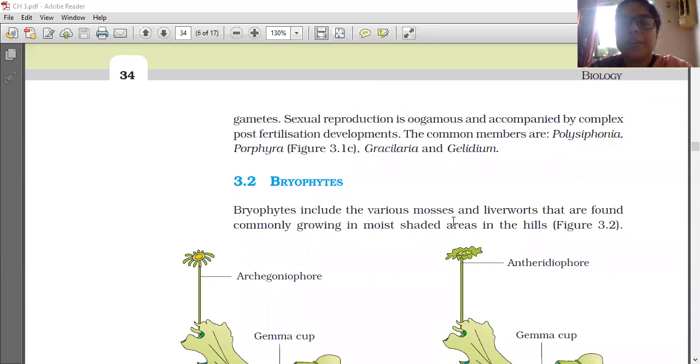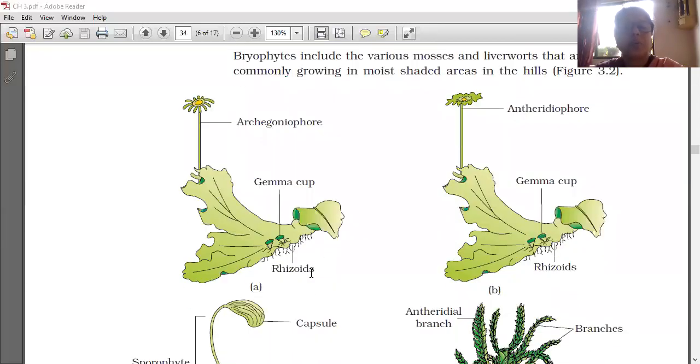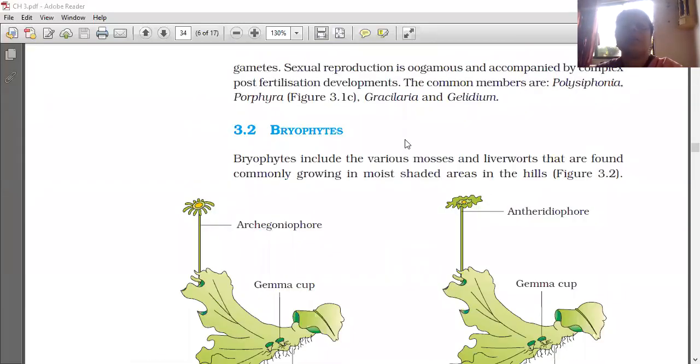Bryophytes include the various mosses and liverworts that are found commonly growing in moist shaded areas in the hills only. Both diagrams are given there, various mosses and liverworts. So bryophytes include mosses and liverworts that are found commonly growing in moist shaded areas in the hills.